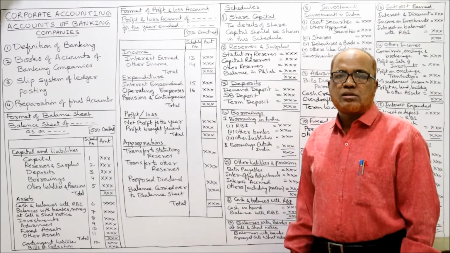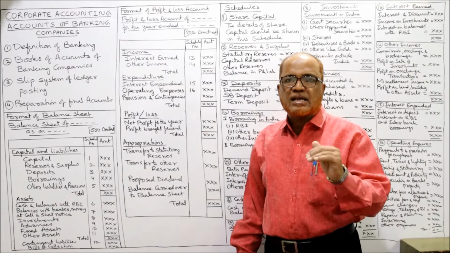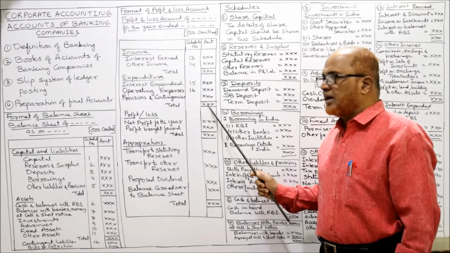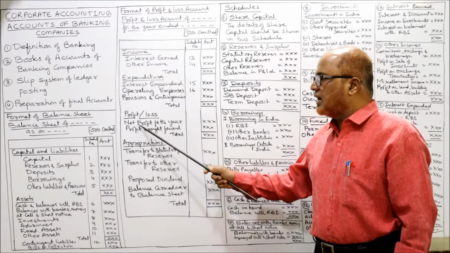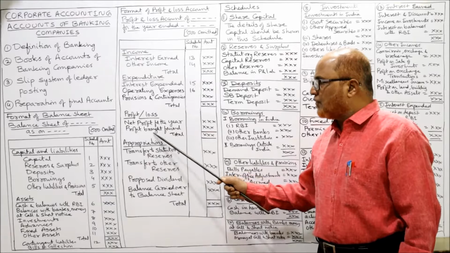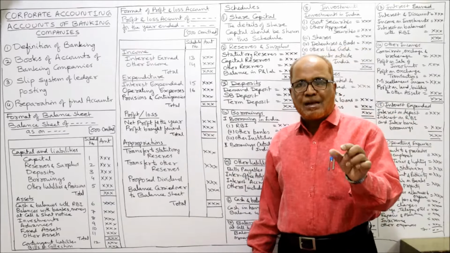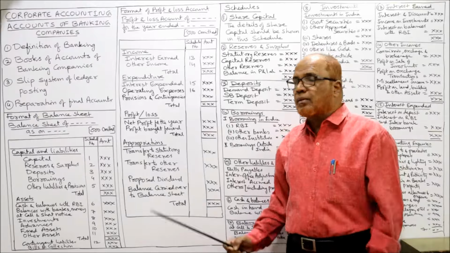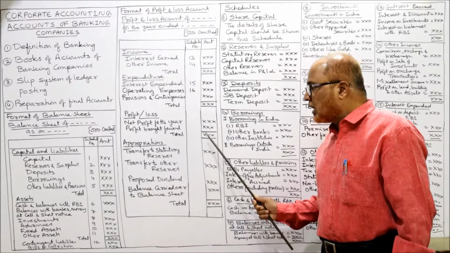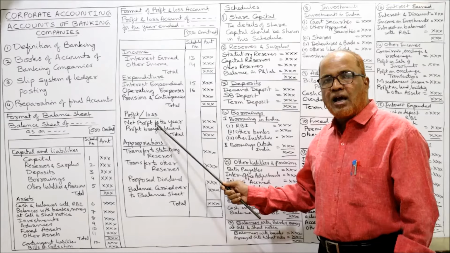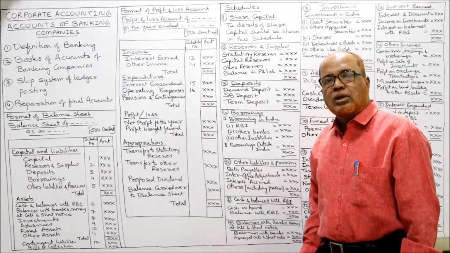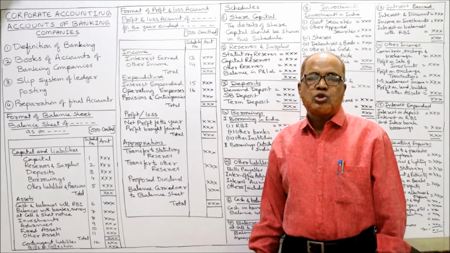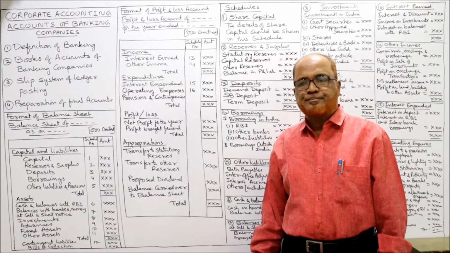Now profit or loss. Subtract expenditure from income, and we get the net profit for the year. This is the total income and this is the total expenditure. So income minus expenditure gives the net profit for the year. Similarly, profit brought forward. Some profit or surplus is coming from the previous year. So brought forward profit, if it is given in the problem, will be added. So we'll get the total profit. So profit for the current year and profit brought forward give the total profit. Now appropriations means division of the profit. जो प्रॉफिट आया है उसको डिवाइड करेंगे, अप्रोप्रिएट करेंगे.